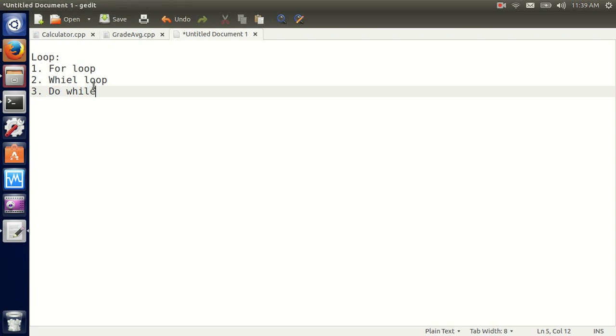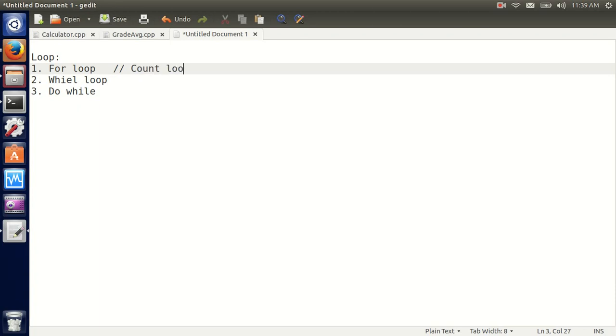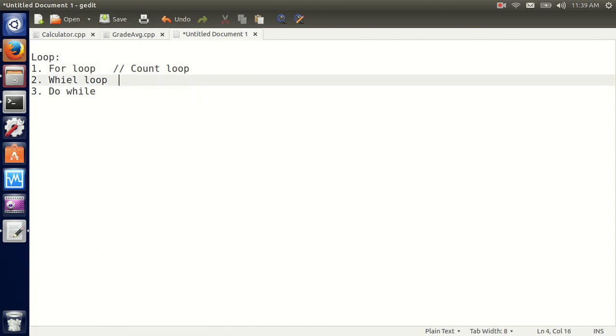Those can be divided into other categories. Let's say this is a count loop. And what I mean by a count loop, we know how many times it's gonna loop before it loops. If you want to count from 1 to 10, I'm gonna use a for loop. I can still use a while loop, but there's other a while loop. Let's say it's a do while.